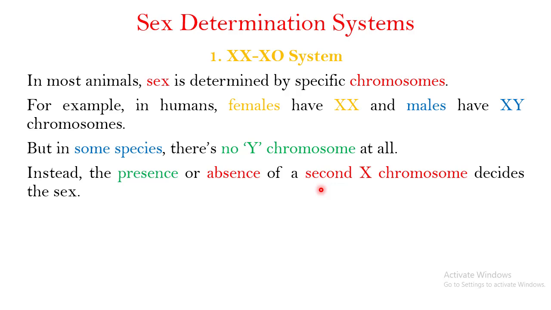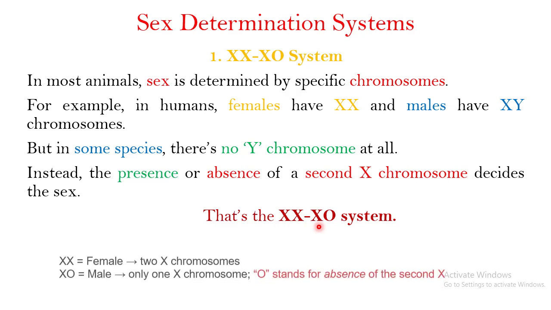In human beings, it is the presence or absence of the Y chromosome. When you talk about the XX/XO system, it is the presence or absence of the second X chromosome that determines the sex of the individual. So this is the XX/XO system, whether you have two X chromosomes or a single X chromosome.